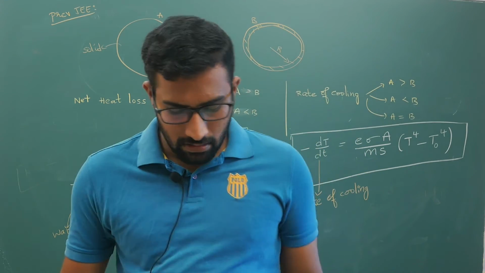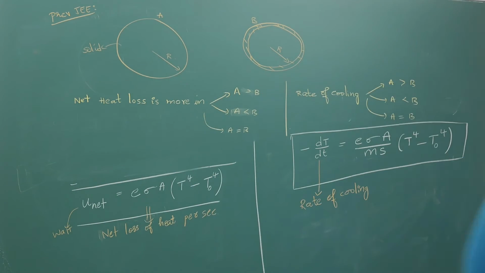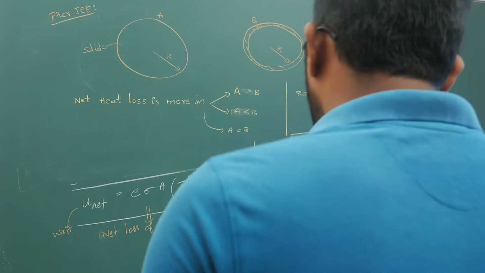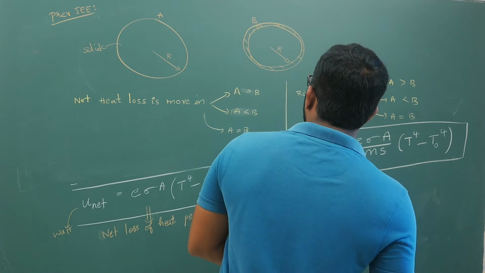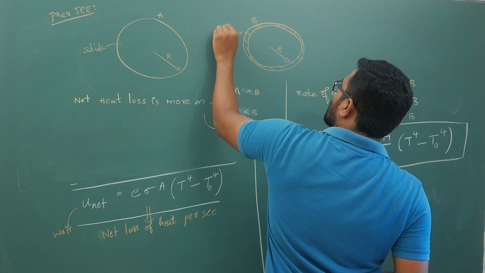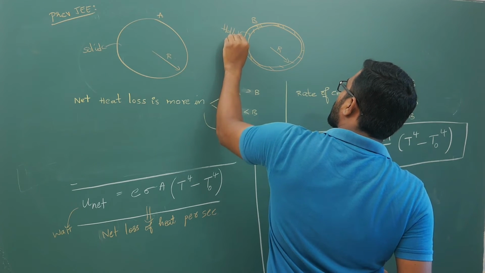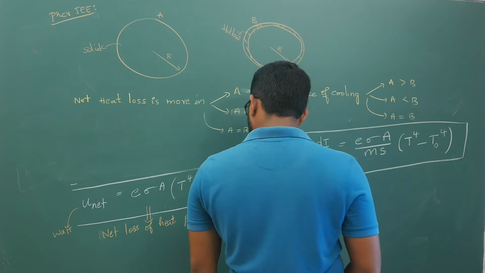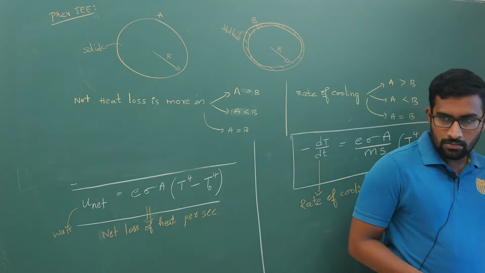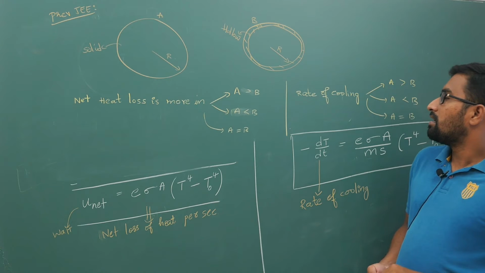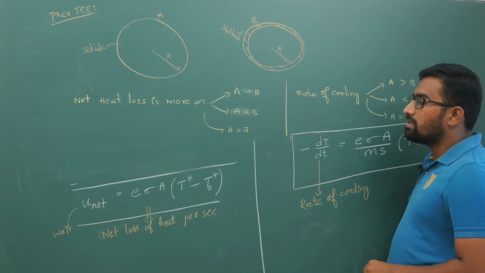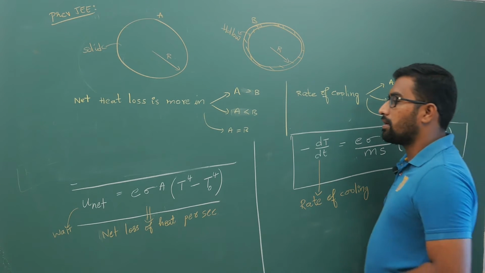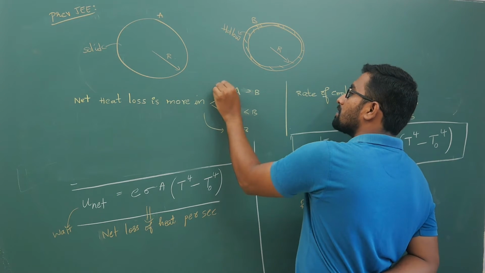Now try the answer. Both are of the same material, one is solid and the other is hollow. So try to give the answer in this case. You have to think logically and then give the answers. So this is hollow. Now for the first bit, if you mark this as option 1, option 2, option 3.